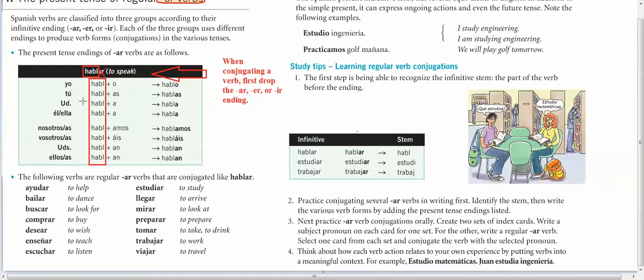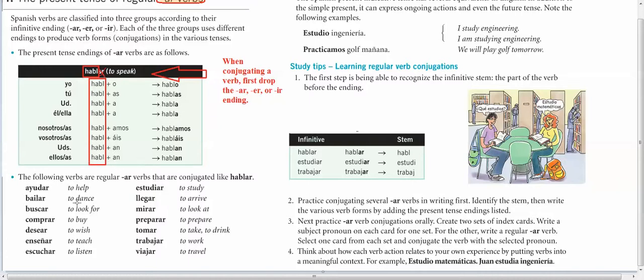If I want to ask, do you speak Spanish? I'd add an AS. ¿Hablas español? If I want to be more formal, I'd say, ¿habla usted español? Or, she speaks Spanish: Ella habla español. He speaks Spanish: Él habla español. Nosotros, we speak Spanish. I'm going to add an AMOS. Hablamos español. Do y'all speak Spanish? ¿Habláis español? Or if I'm in Mexico, ¿hablan ustedes español? Or if I want to say they speak Spanish, hablan español.